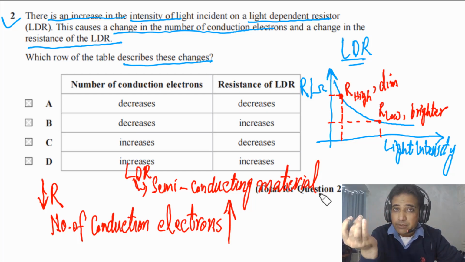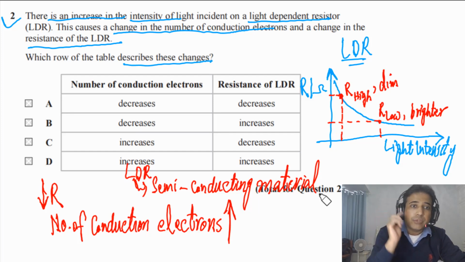So if light intensity increases, its resistance decreases. Why does resistance decrease? Because of more conduction electrons. More conduction electrons means current will be higher, so resistance will be lower for the same PD. I hope this makes sense.